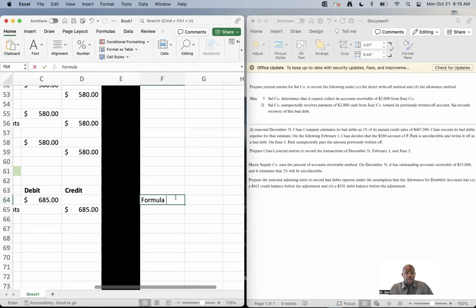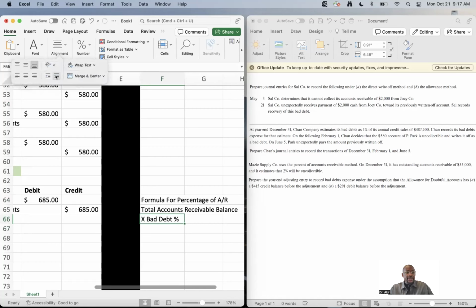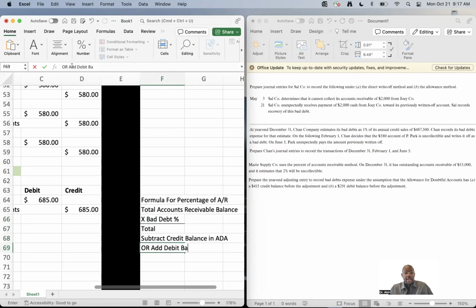So the formula for percentage of accounts receivable: remember, the formula is total accounts receivable balance multiplied by the bad debt percentage, and whatever the total is, we're either going to subtract credit balance in ADA, or add debit balance in ADA. You want to write this down. So that's the formula that you want to remember.